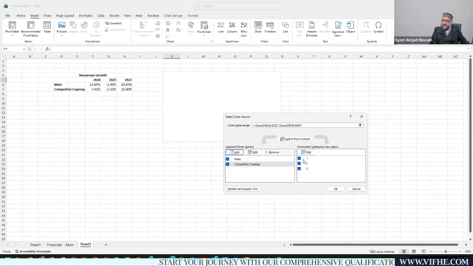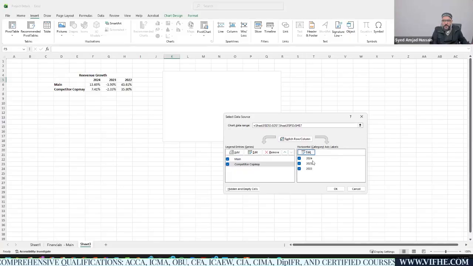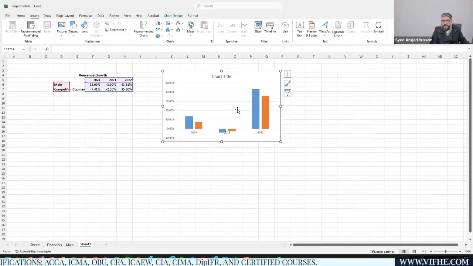Now you can see there are 1, 2, and 3 rows, but I know these values are related to the year end. So just hit this edit button and give it the values of these year ends, and then hit OK. Now you'll find these are 2024, 23, and 22, and just hit OK. Now you can see the data very clearly, in a very smooth way. This should be very clear data for you guys.